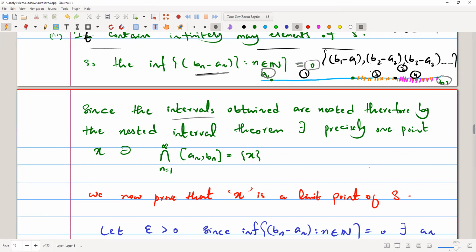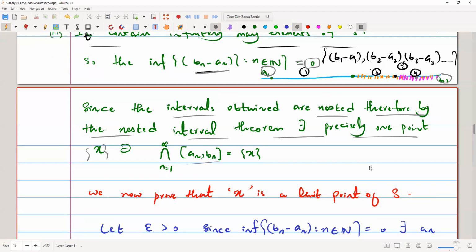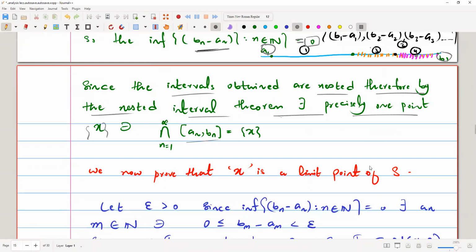Since the intervals obtained are nested, therefore by the nested interval theorem, there exists precisely one point, we call it x, such that the intersection of all these intervals is equal to x. Okay, let me give an example of what is meant by this. So for instance, what are nested intervals actually? The nested intervals are simply the intervals that are contained like this, as we talked just now, that I3 is contained in I2 contained in I1, and every successor interval is contained in the predecessor interval.